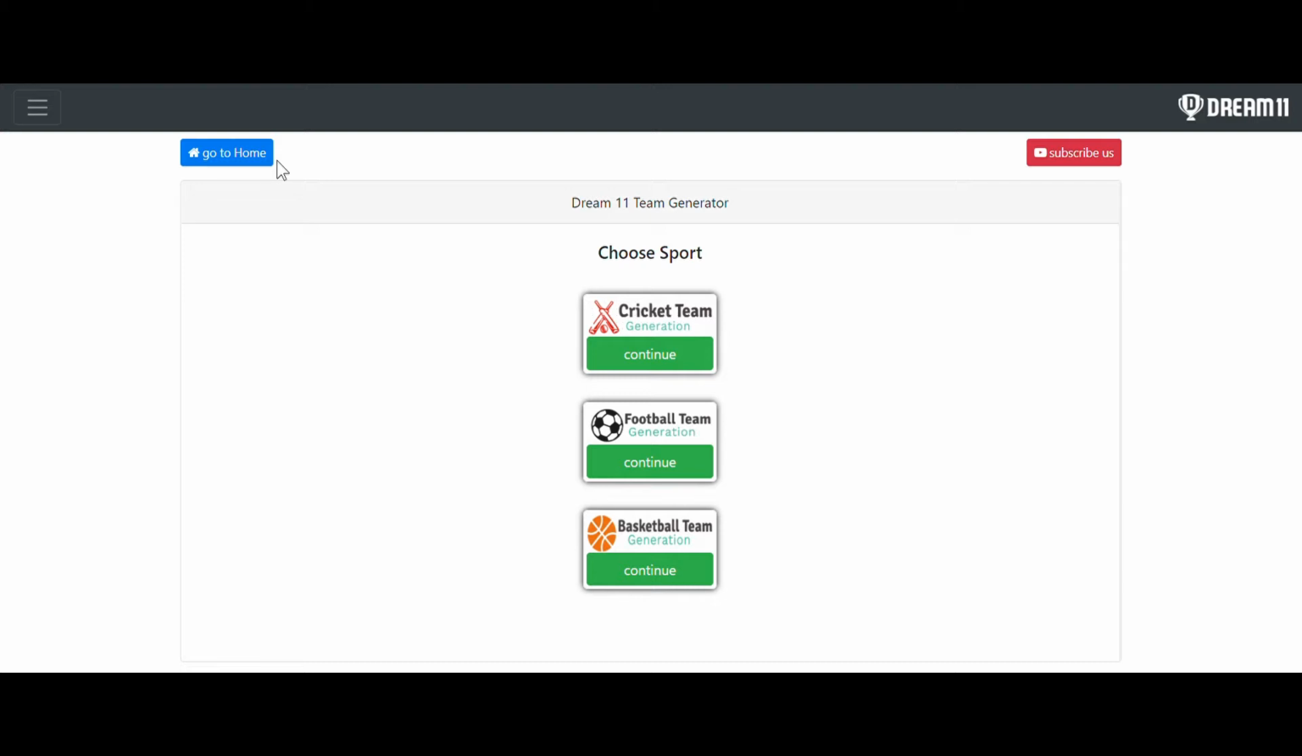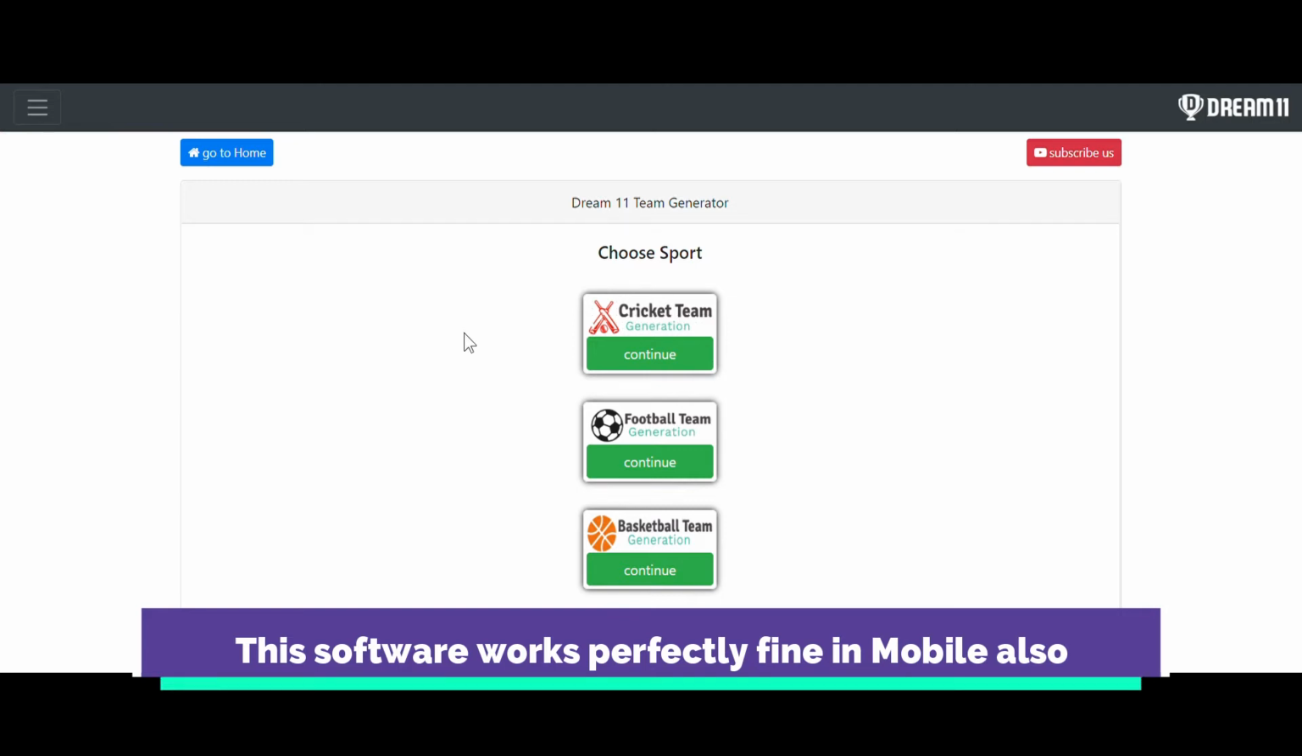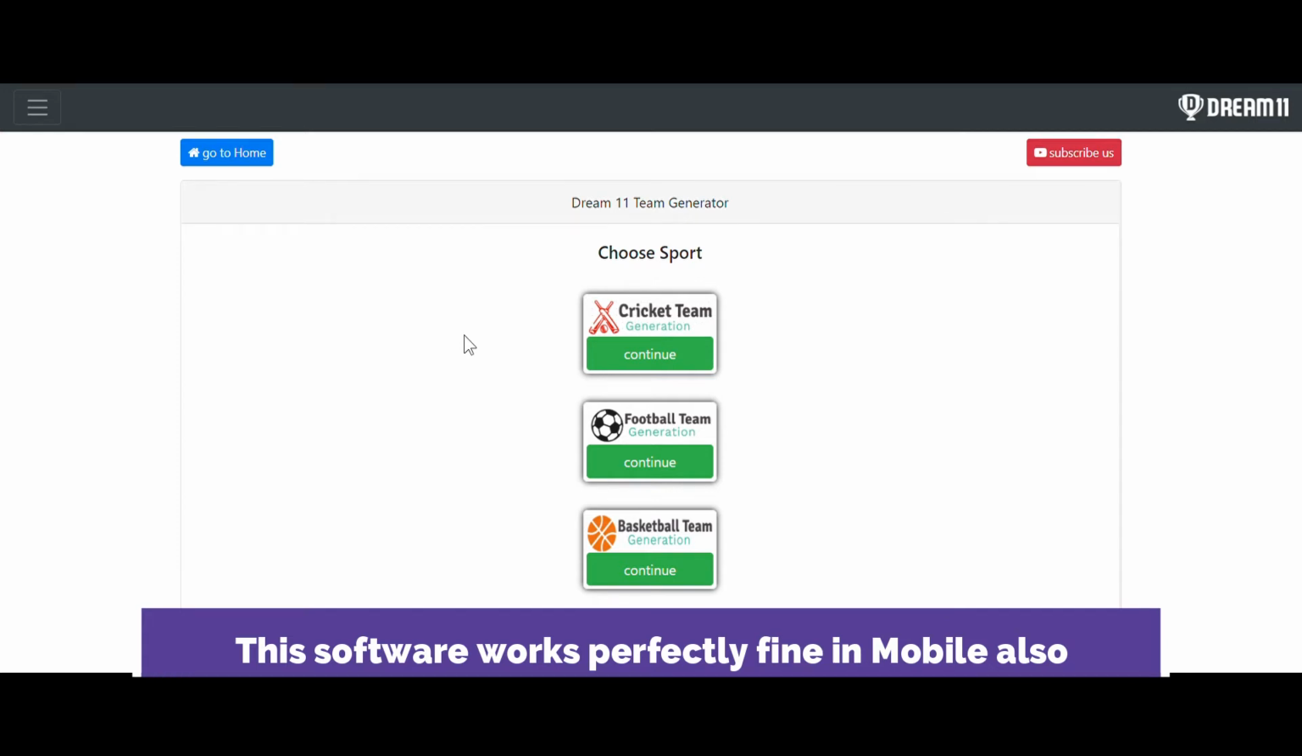As I told you, I am going to generate 115 teams using this software. Whatever you are seeing right now is the software which will generate the top quality teams for you. Not that many teams are required; we can even win the contest with fewer teams as well. For example, 25 teams.